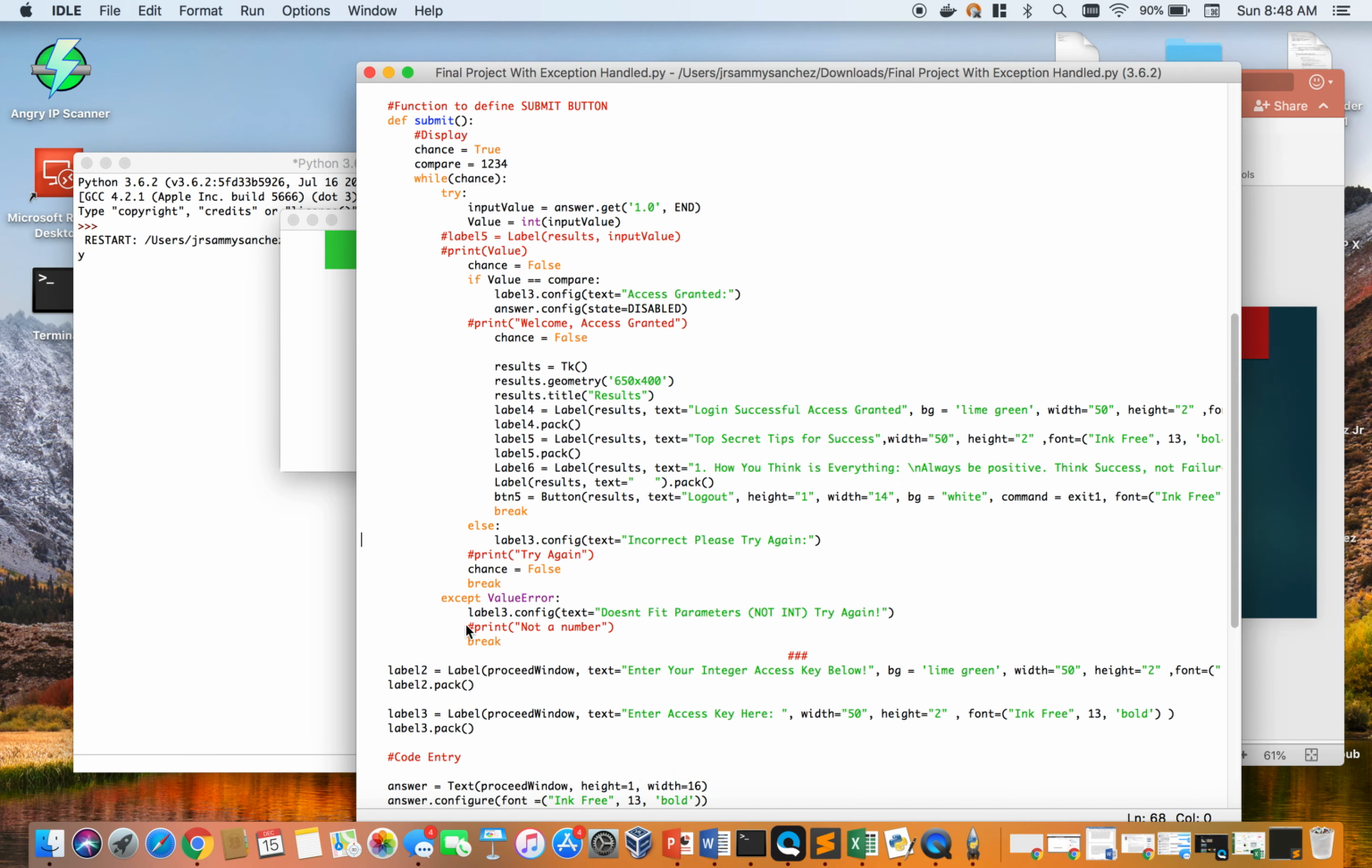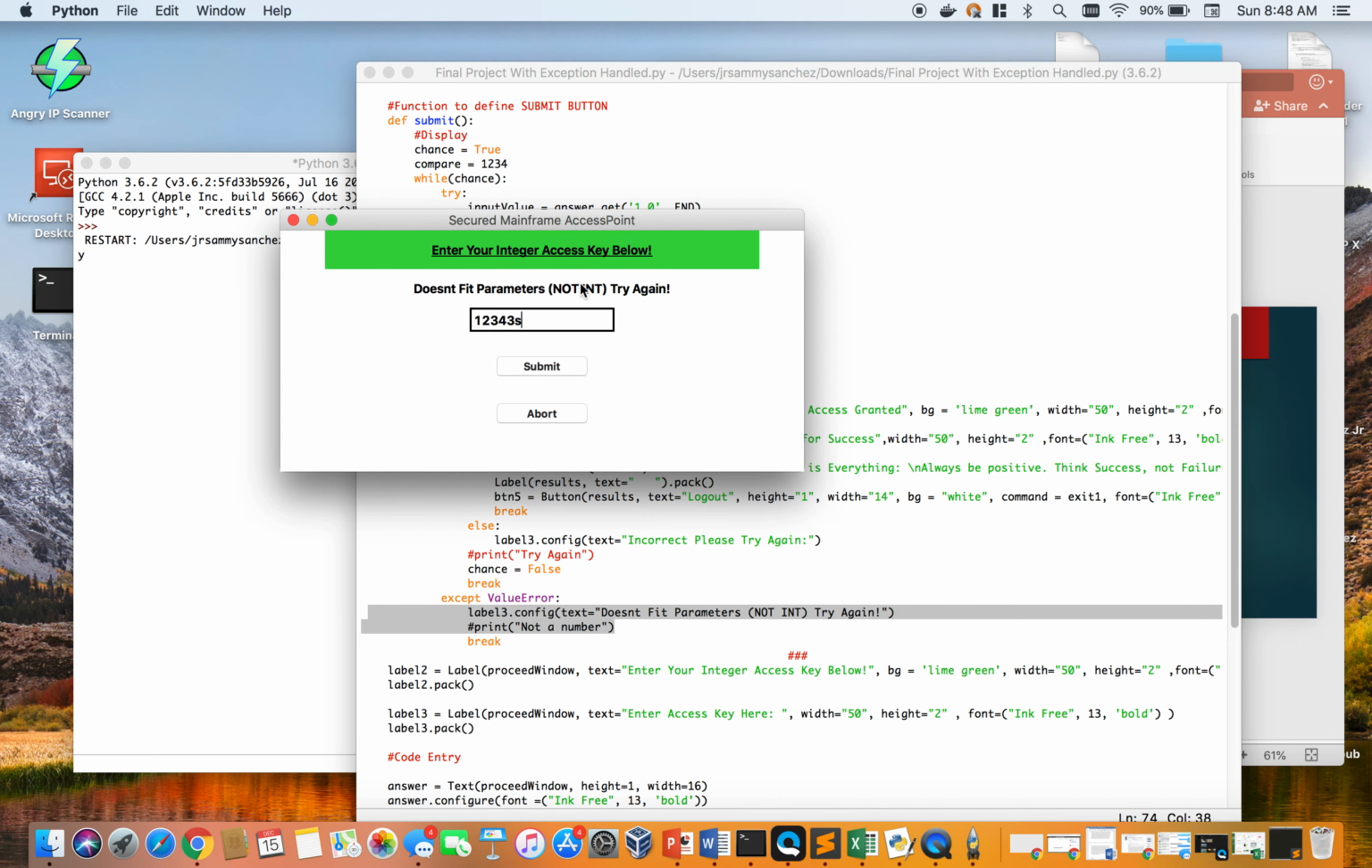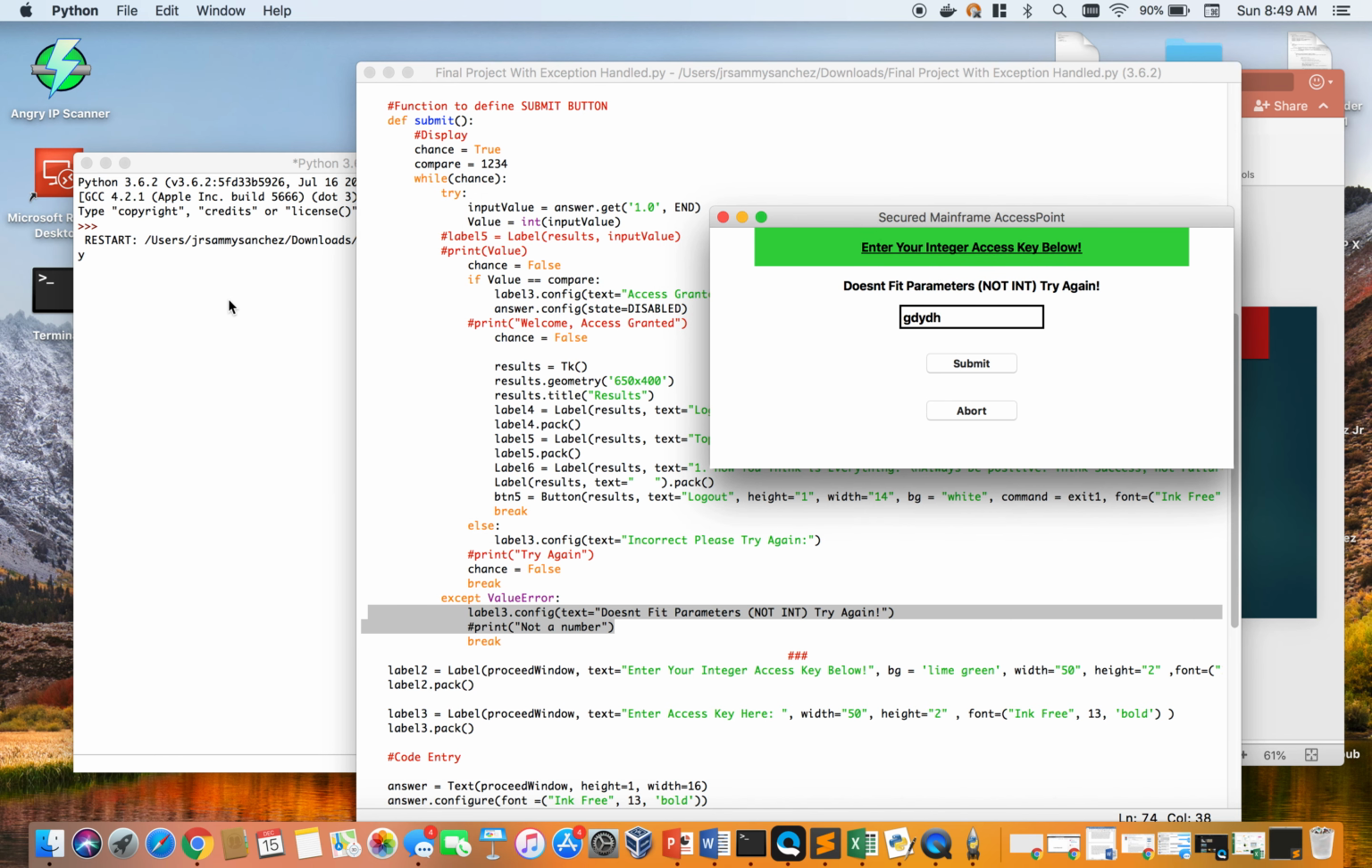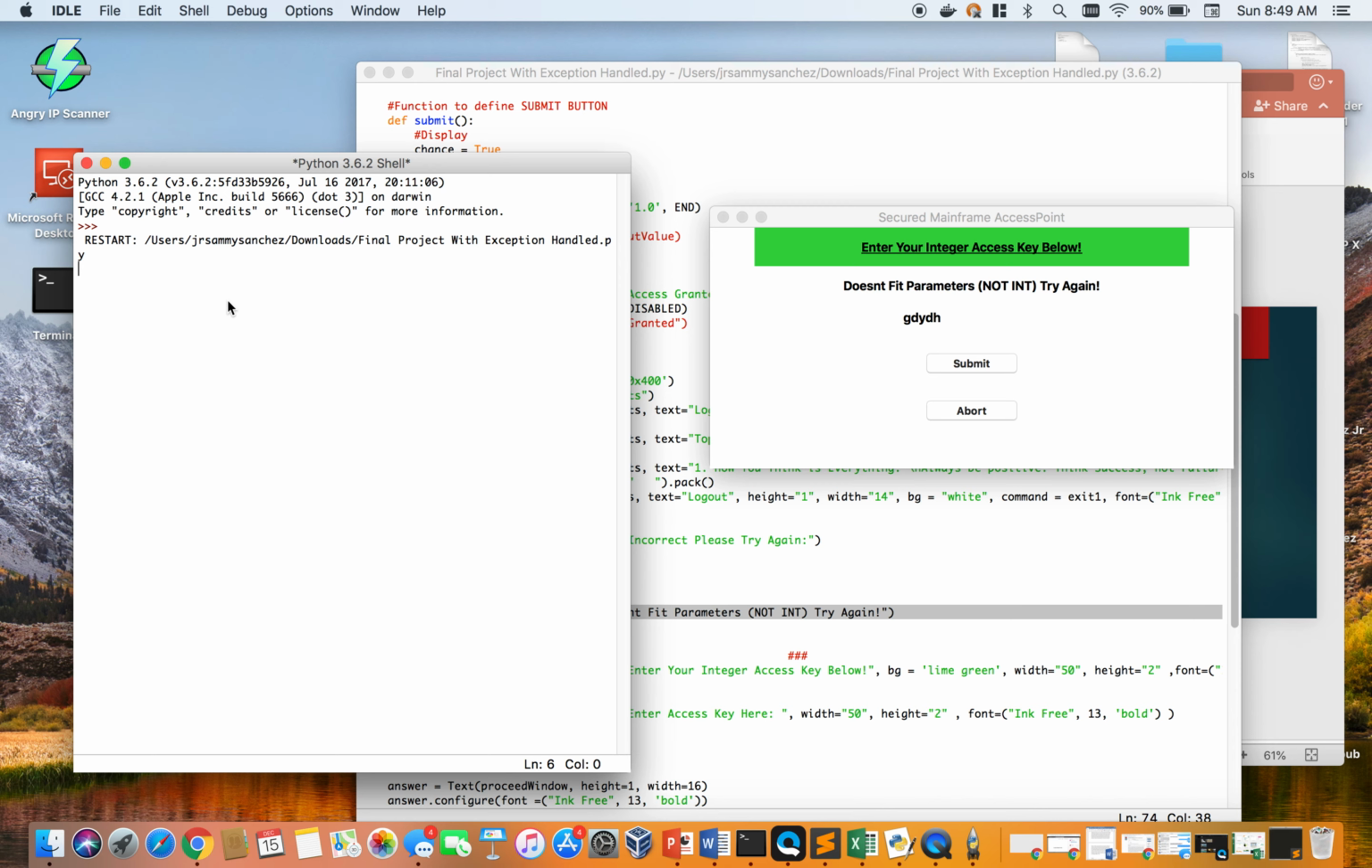So if we look here, accept value error. So now, when that value error is triggered, then it's going to prompt you with that text box instead, telling you that it must be an integer itself. So even if we enter a string, same thing, doesn't fit. So that's just a quick way to show you how exception handling helps you create a program that functions properly and handles exceptions correctly.